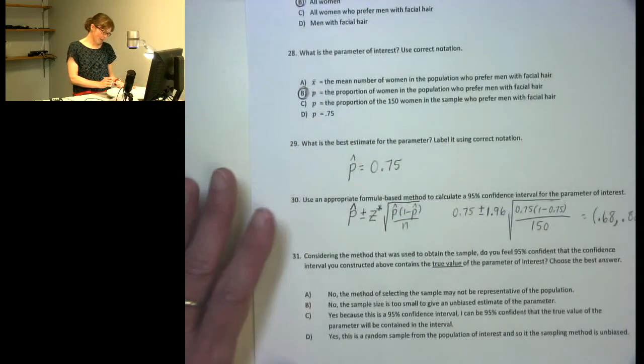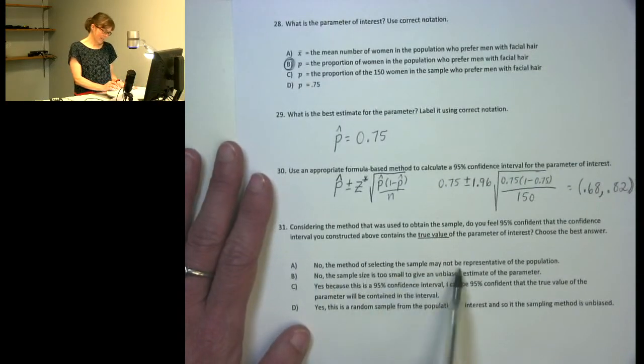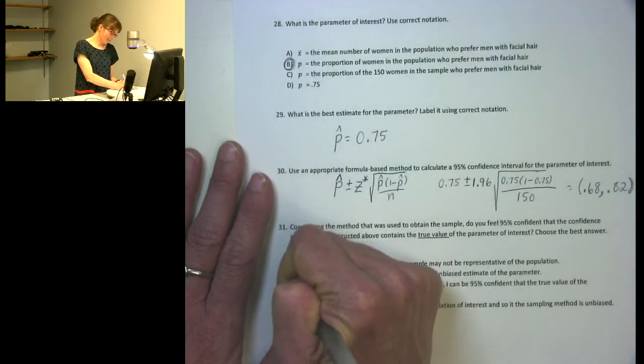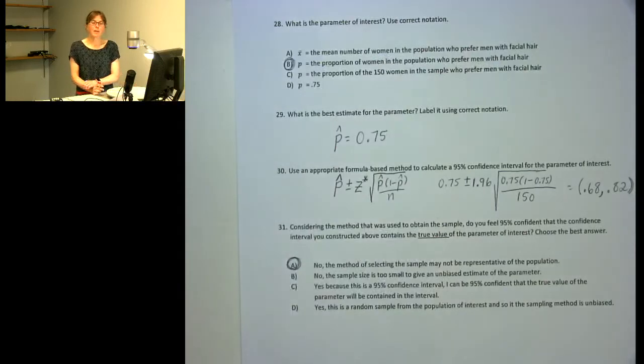So I would say no, that this method of selecting the sample might not be representative of the population. Remember that when we're making confidence intervals, we are always doing so with the assumption that we're choosing a sample in a way that represents the population well. If we don't have a good sample, then we can't put any confidence really in our interval that we calculate.